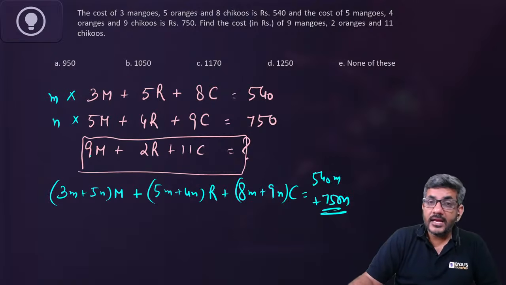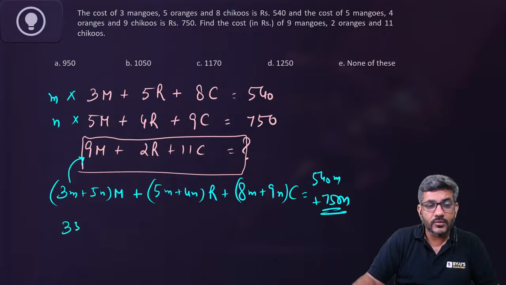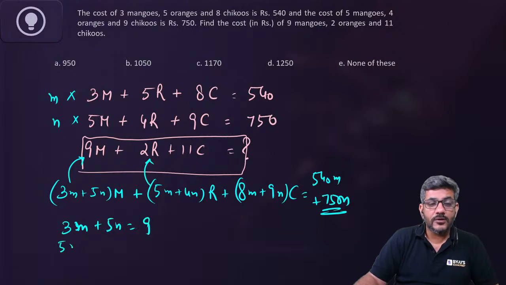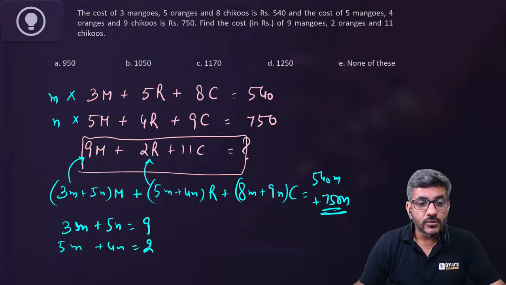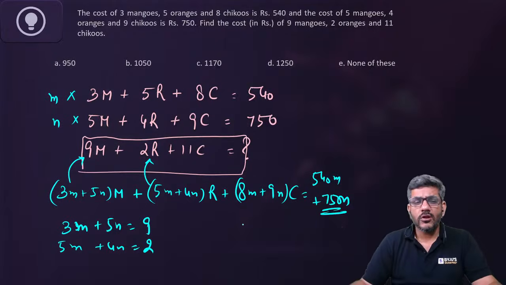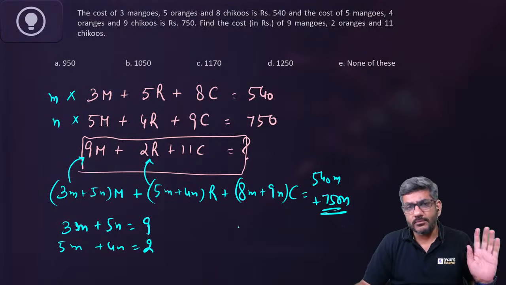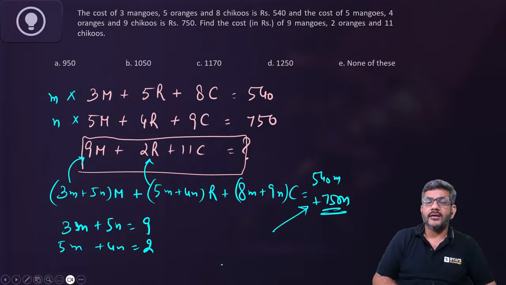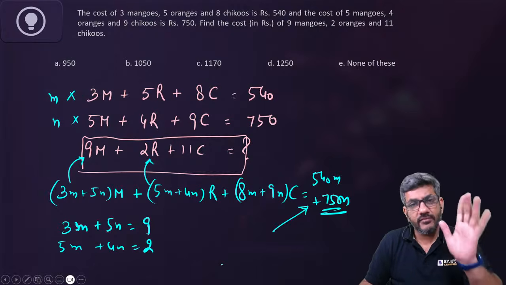Now how will we get m and n? I want 9 in the coefficient of mangoes. So 3m plus 5n should be equal to 9. And 5m plus 4n is equal to 2. So there are two variables and two equations. How do we solve them? I think you all know this method. After that, just put those values of m and n here and you will get the answer. That's one way of doing it.